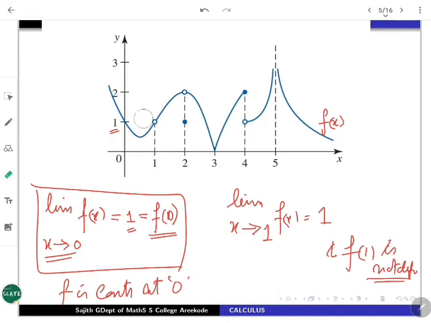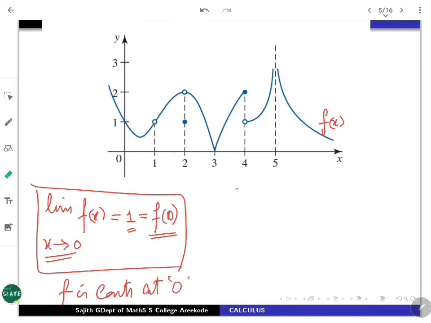Let us look at another point, 2. If you wanted to look at what happens at 2, you try to approach towards 2, that is, from left and right. Then the curve is moving along this, and you are getting the limit as 2. So the limit of our function as x is nearing 2 exists, and that is going to be 2.